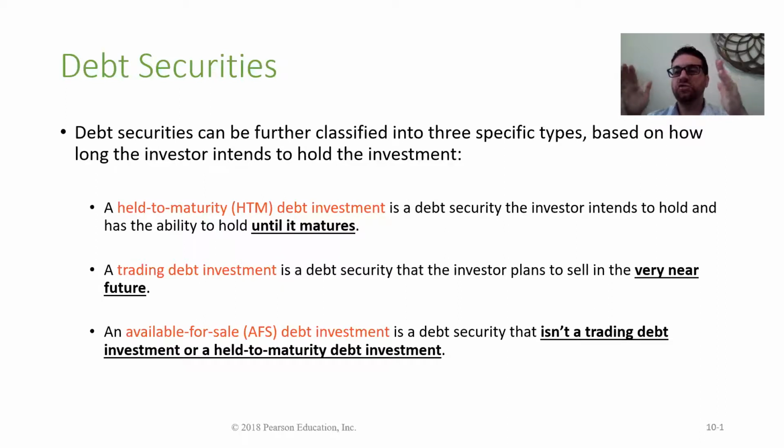Our intention is to keep it until it matures. So let's say it has a 10 years maturity. Is my intention to keep it for 10 years, or until it matures after 10 years, or is my intention to sell it before the maturity date, sell it in the financial market?